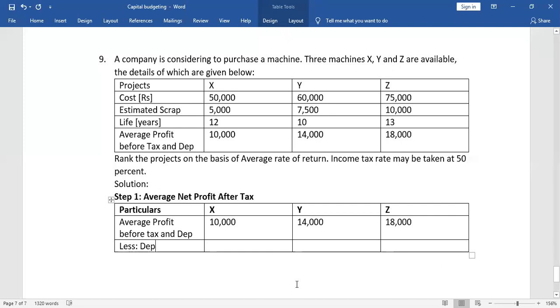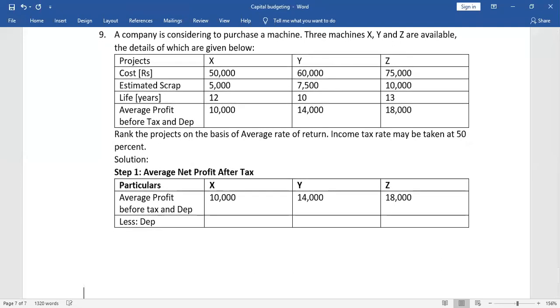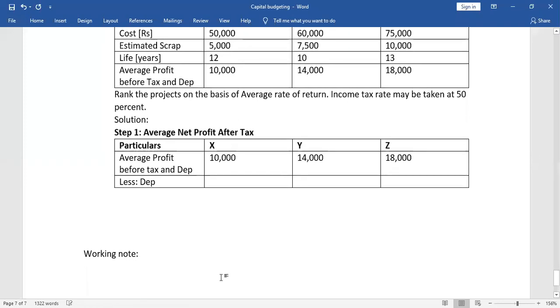Now, how to calculate depreciation? Let us go to the working note and find out the depreciation. What is the formula for depreciation? When percentage is not given, the formula is cost of asset minus scrap value divide by estimated life of the asset.